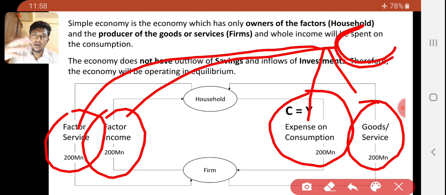The firm's income will also be 200 million. I am the private sector, and the household is also the private sector. If you take household and firm together as the private sector, it is one. If you take household and firm separately, it is different. I am giving 200 million to the firm, and it is getting 200 million from me. So my income and my expense are the same. Both are private sector, so private sector income and outflow will be 200, 200. No leakages, only inflows.